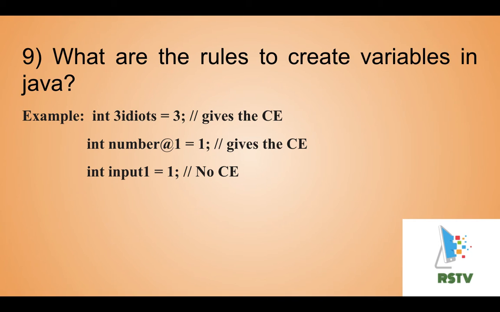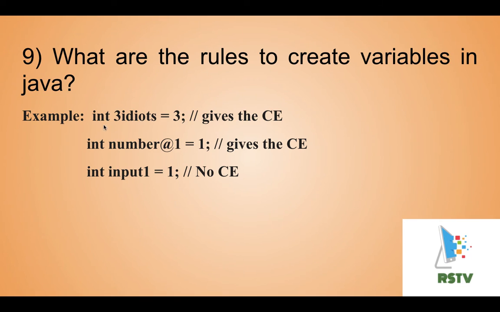What are the rules to create variables in Java? We already discussed this in the Java variable video. If you didn't see that video, I will provide the link in the description. See that video also. Here I will explain with examples. A variable should not start with numbers, but it can contain numbers. And Java variables should not contain special characters except underscore and dollar symbol.